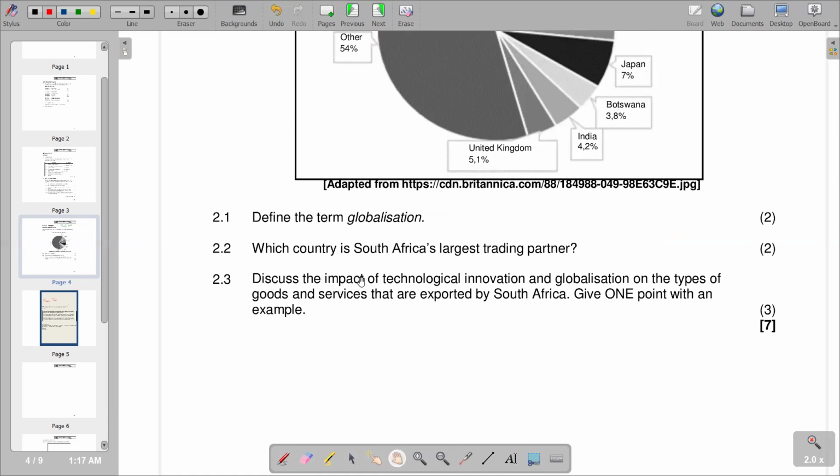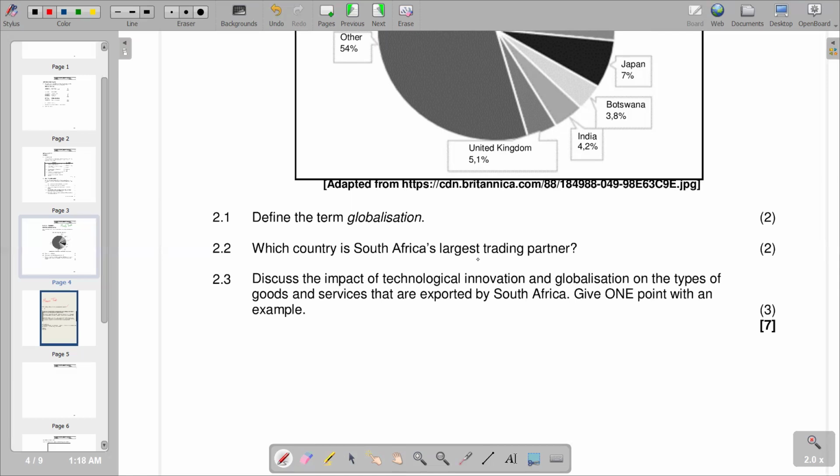Then we go to the last part. We need to discuss the impact of technological innovation and globalization on the types of goods and services that are exported by South Africa. Give 1 point with an example. It's going to be 3 marks. So we need to explain the impact of technological innovation and globalization. Technological innovation, we are saying, means new ideas that are coming in or new methods of producing. So what impact do we have on the goods and services that are exported by South Africa?